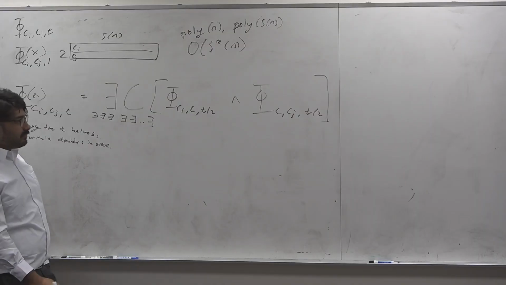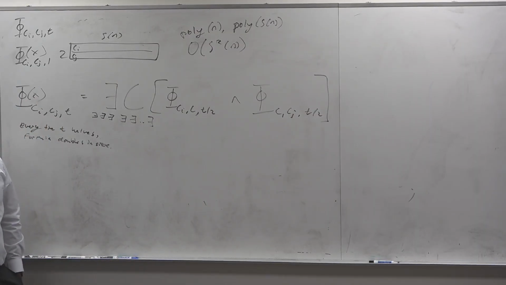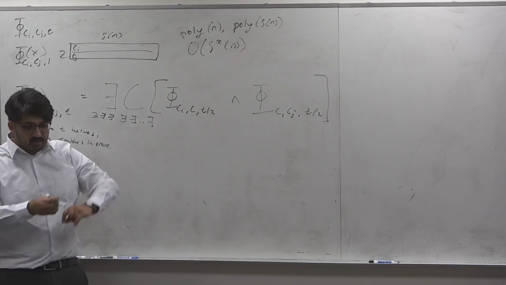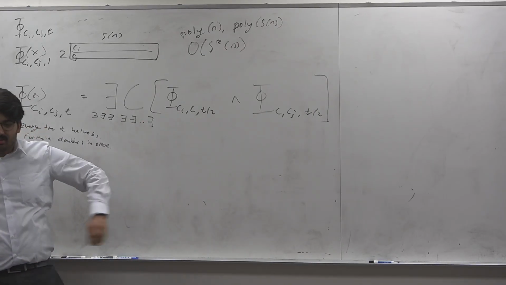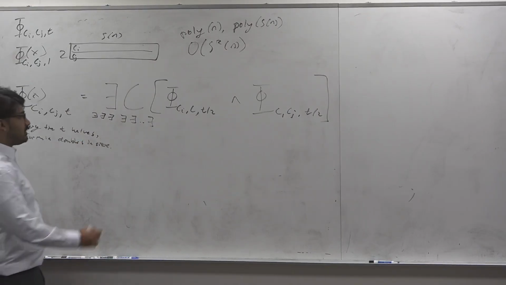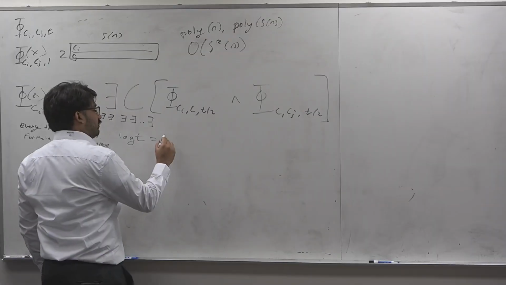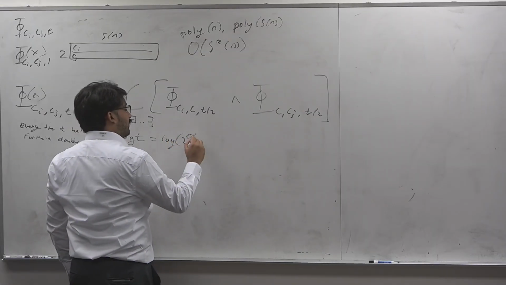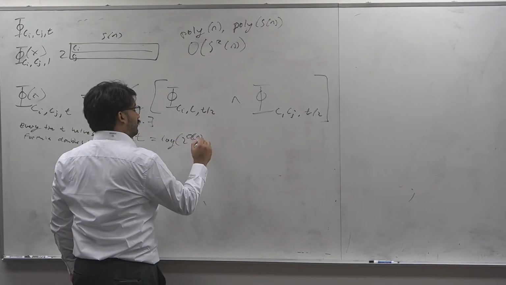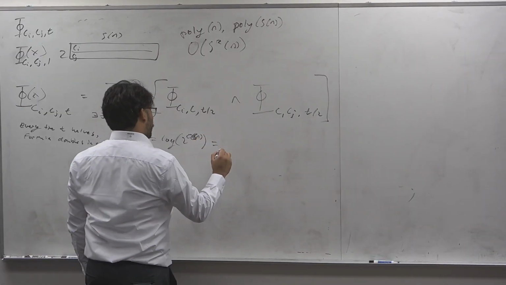But every time, it'd be log t doublings of the formula over and over. So here there's 2, the next one would be 4, 8, 16, and so on. So you're gonna get a really big formula. And approximately what is that gonna be? If t is the time, it's gonna be log t here. Log t is gonna be log of 2 to the O of S of n again, right? Which just makes this S of n.